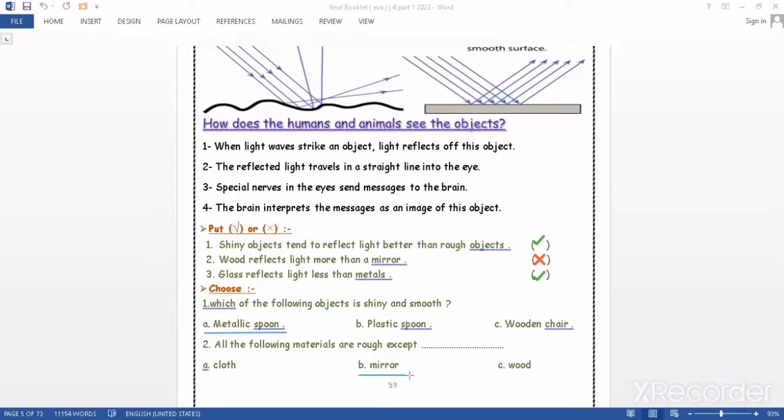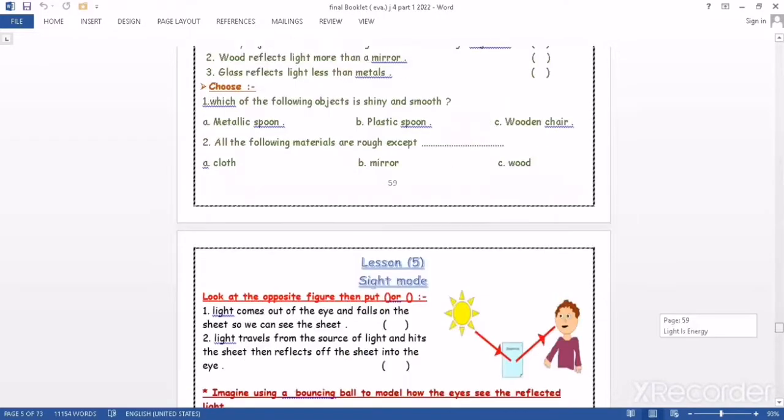Except the mirror, because clothes, wood, and paper are rough. Clothes, wood, paper, all of them are examples of rough materials, and the plastic and so on, okay?